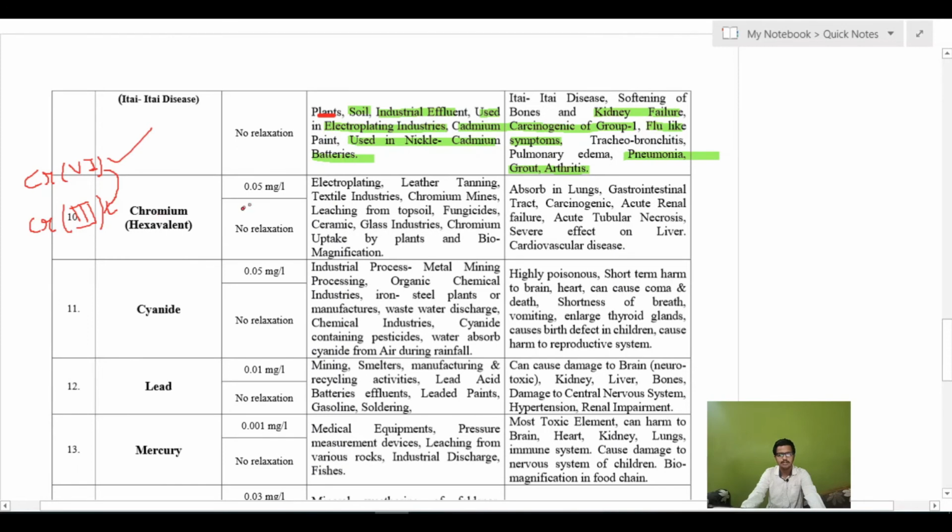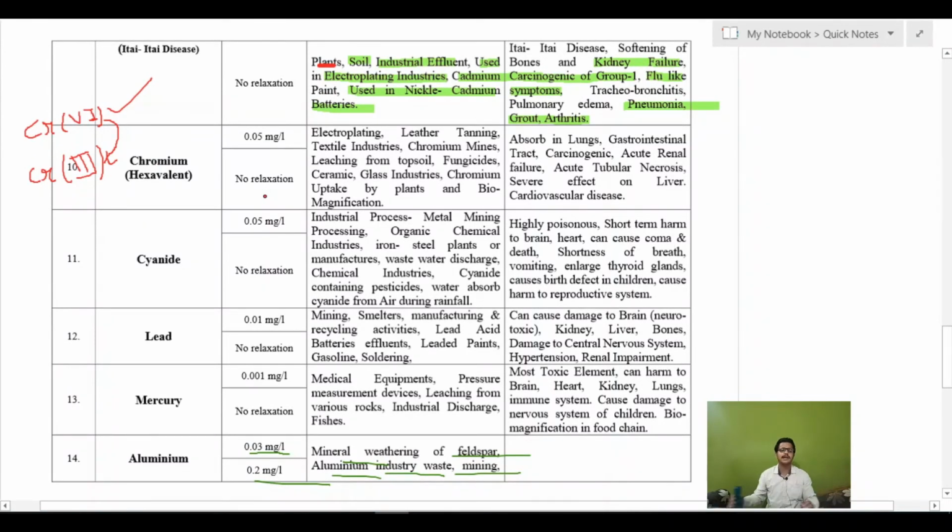Then the limit for chromium is 0.05 milligram per liter, and there will not be any relaxation for that. The sources of chromium in water: when the water comes from electroplating industries, leather industries, tanning, textile industries, chromium mines, leaching out from topsoil, fungicides, ceramics, glass industries, and chromium uptake by plants causes biomagnification. So through these sources the chromium in water takes place.